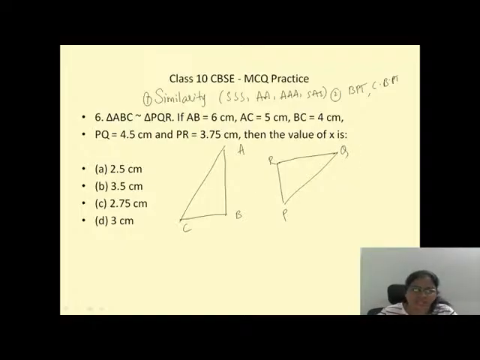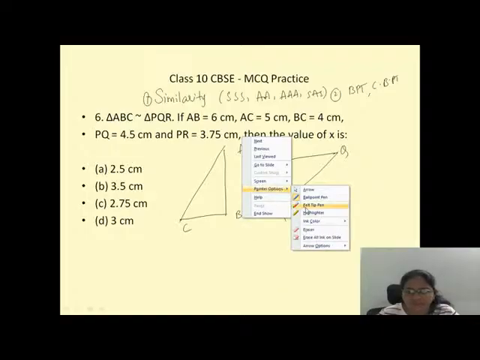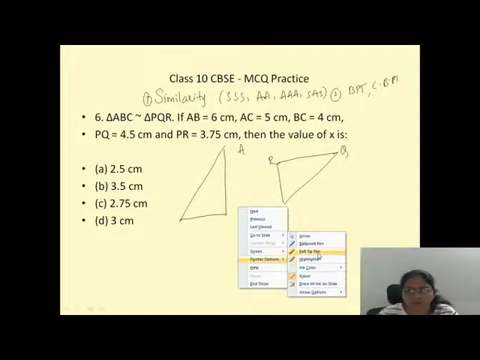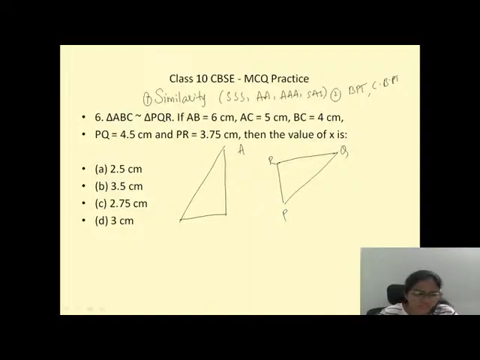This is my other triangle. If anybody knows the answer, please comment. A, B, C, this is one triangle. This is the triangle PQR. Done.